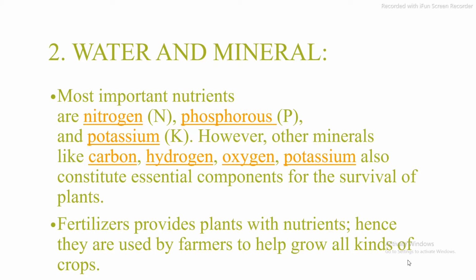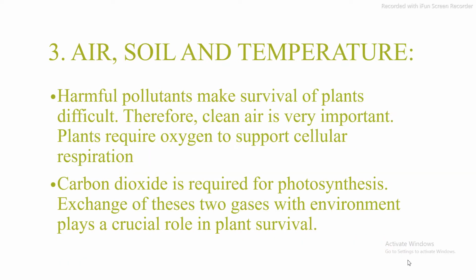However, other minerals like carbon, hydrogen, oxygen, potassium also constitute essential components for the survival of plants. Fertilizers provide the plants with nutrients. Hence, they are used by farmers to help grow all kinds of crops.